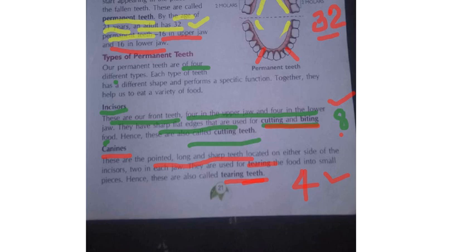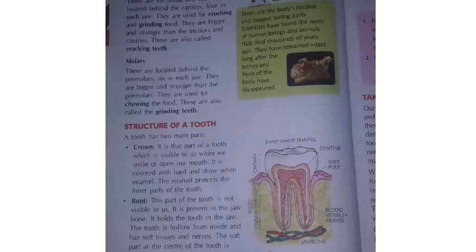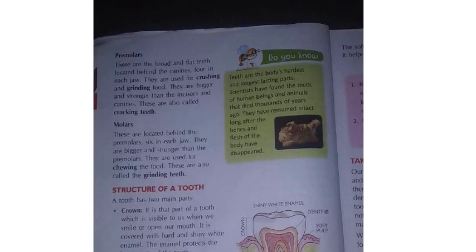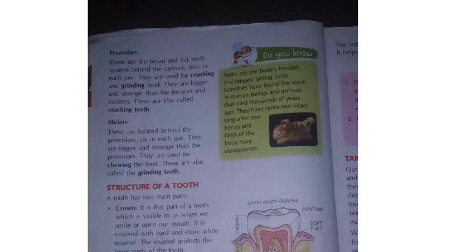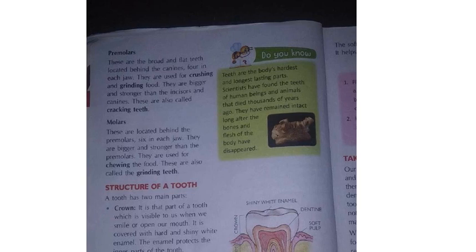Okay, now shall we move to the other one? Incisors are completed, canines are completed. Next one is what? Premolars. The third type of teeth in the permanent teeth is premolars. I told you incisors are beside the canines. After the canines, what will be there? These premolars will be there. These also will be very flat teeth. Beside the canines they will be there. When we open our mouth, going inside from the side, we can see these premolars.